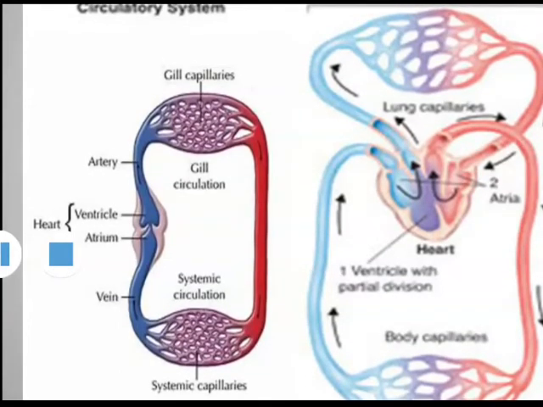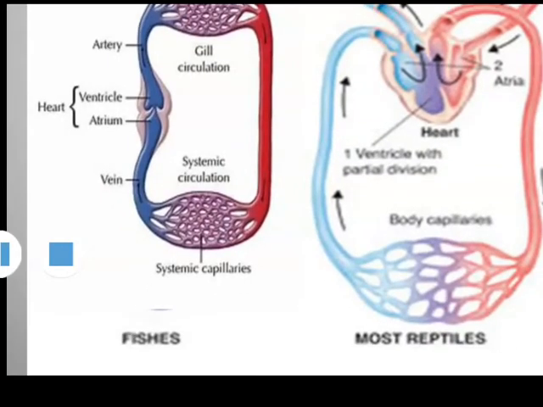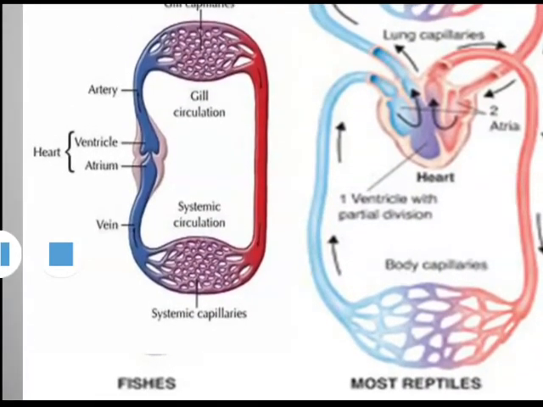In single circulation, the blood passes through the heart only once during each cycle, as in fishes. Deoxygenated blood is pumped from the heart toward the gills, where it undergoes oxygenation.